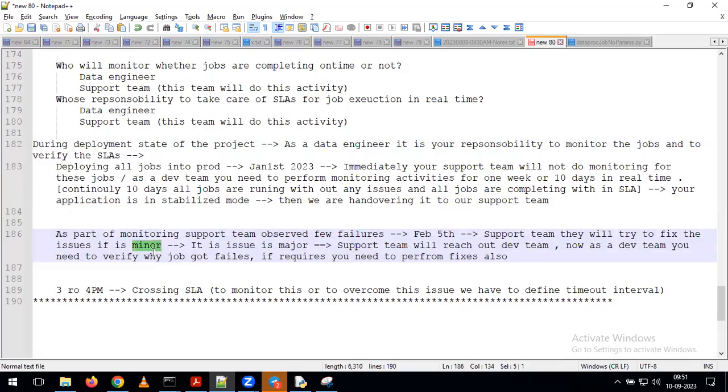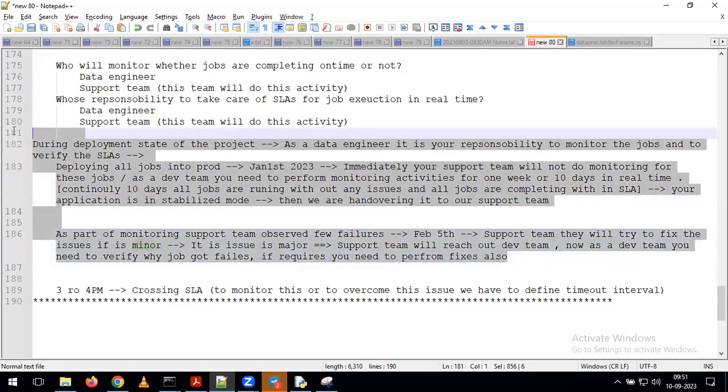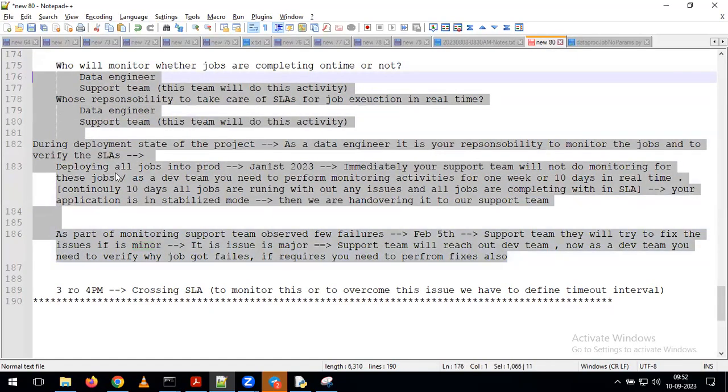But instead of a minor issue, if it is a major issue, then what will happen here? They are going to reach out to the development team. As a development team, you need to analyze the issue, and with that, you need to perform the fixes in real time. This is the cycle we need to follow as part of our real time projects. Okay. Any questions out of all these things? Please ask me again here.